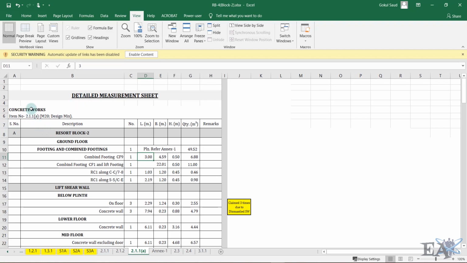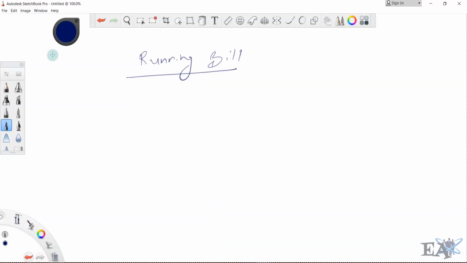So this running bill shows the concrete works that the contractor has done so far, and here it says RB4, this is the fourth running bill. For example, I told you earlier that while he completed up to the tie beam or the plinth level, he presented his first running bill, and that is called RB1, the running bill 1 or the first running bill.